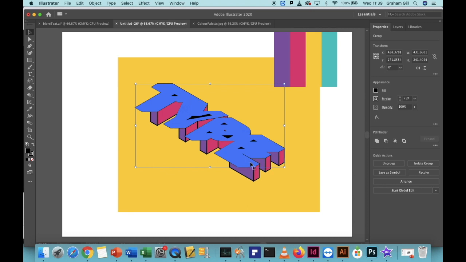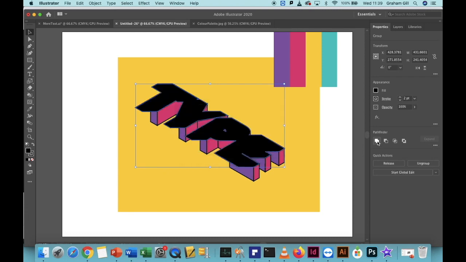Then in the menu to the right hand side you will see the Pathfinder options. We're going to click Unite to combine all of these layers into one shape. Click the two white squares. It will calculate for a moment and then it will change to black.